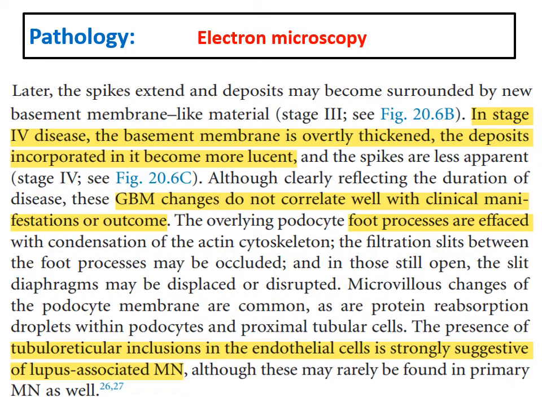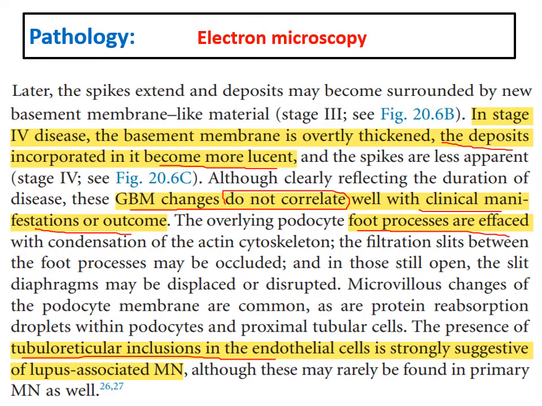Later, these immune complexes will be resorbed and become more lucent. What is important is that these changes in the glomerular basement membrane don't correlate with the clinical manifestations or outcome. There is usually foot process effacement, and if we find tubuloreticular inclusions in the endothelial cells, this is strongly suggestive of lupus-associated membranous.